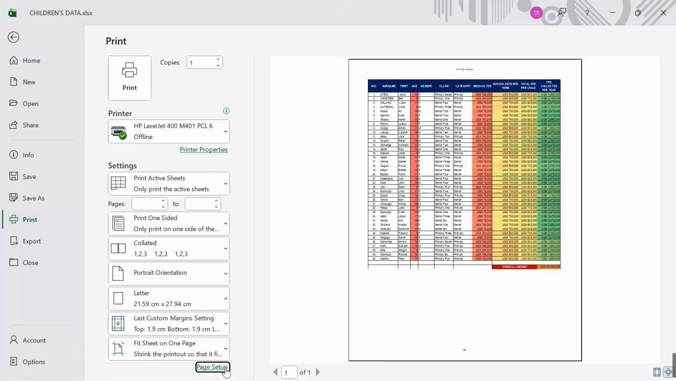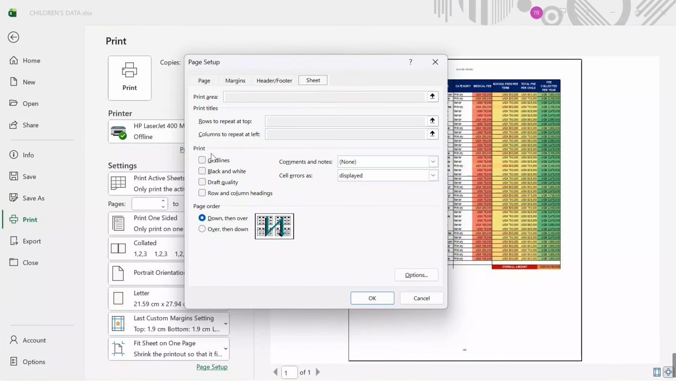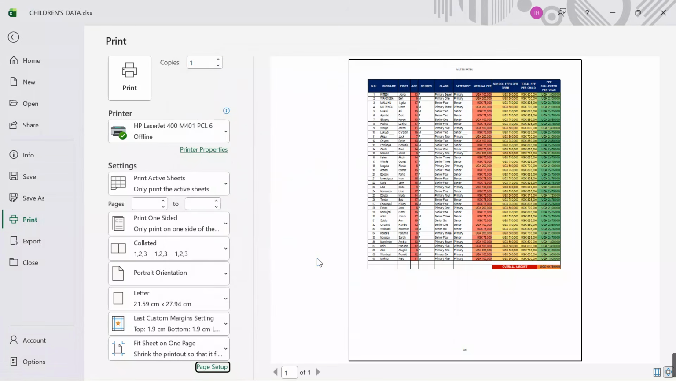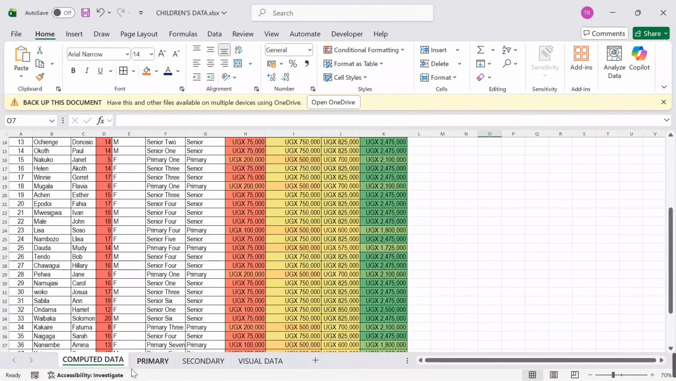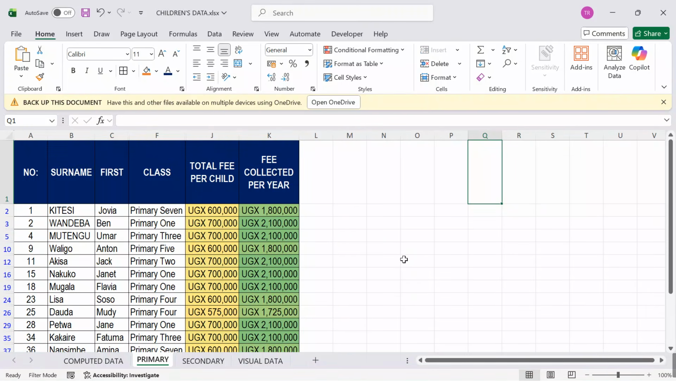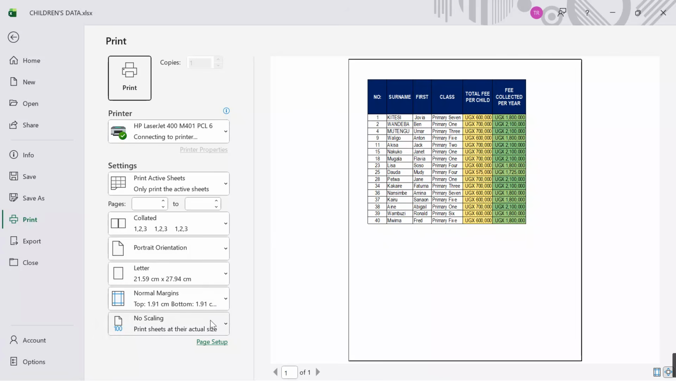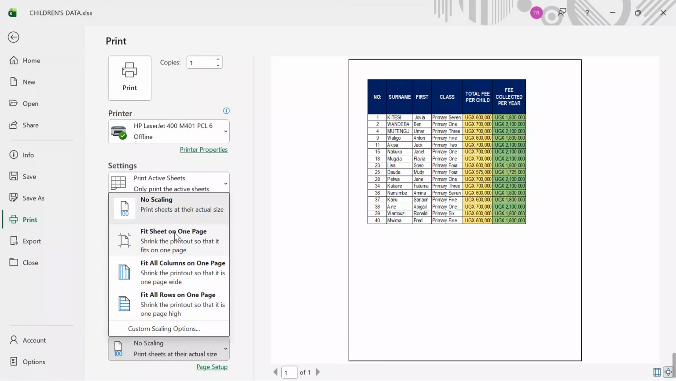I will also go to page setup. Click sheet, grid lines. Click OK. So you keep editing your work in a very, very clear and standard way. The same should also be done on this one. Come and say scaling, fit on one page.